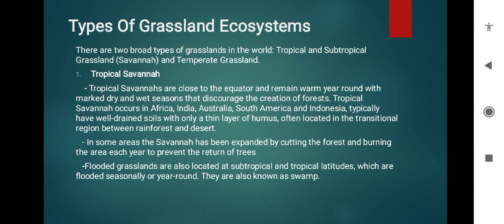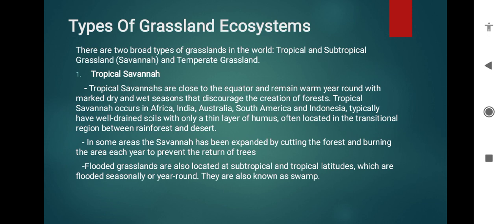Tropical savannas are close to the equator and remain warm year round, marked by a wet season that discourages the creation of forest. Tropical savanna occurs in Africa, India, Australia, South America, and Indonesia.